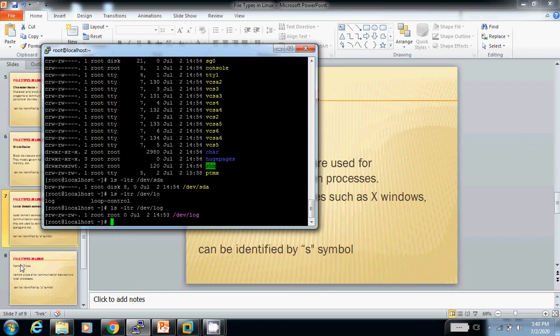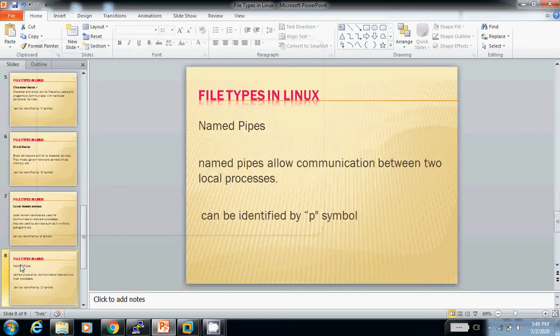So next one is pipe file. This is also the same as socket device files. It allows communication between two local processes, where one process communicates with another process. Then we need to create the named pipe file. It is identified by the p symbol.